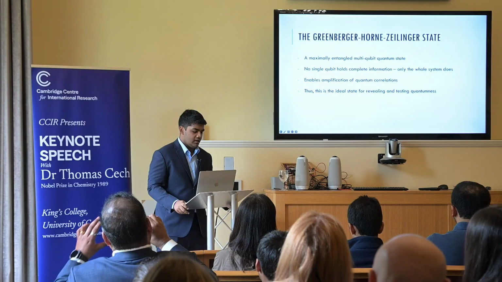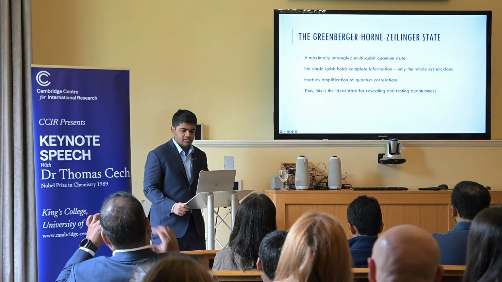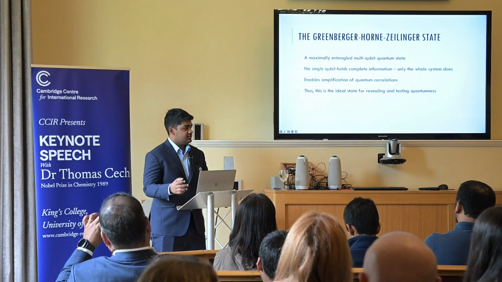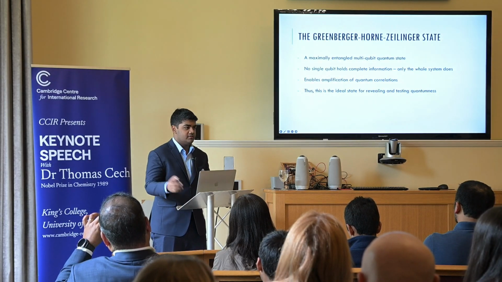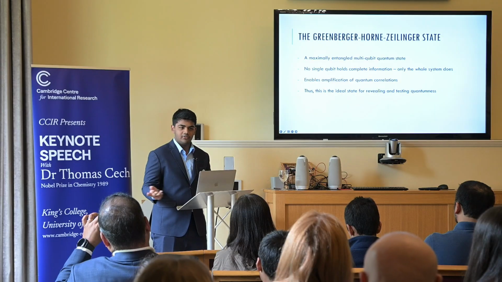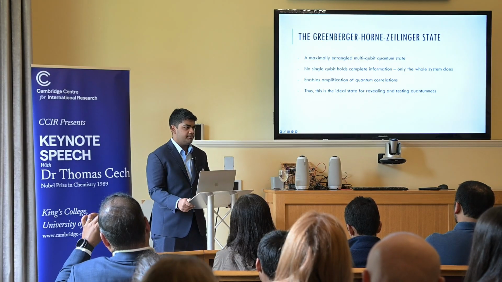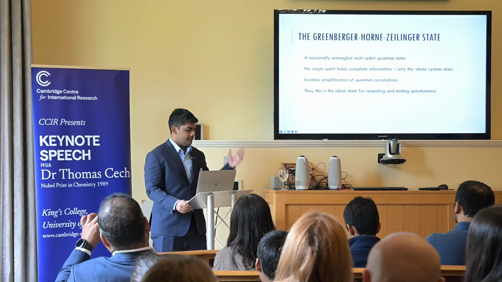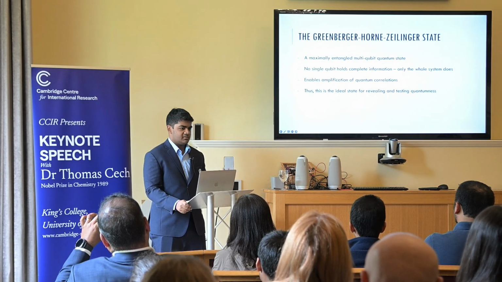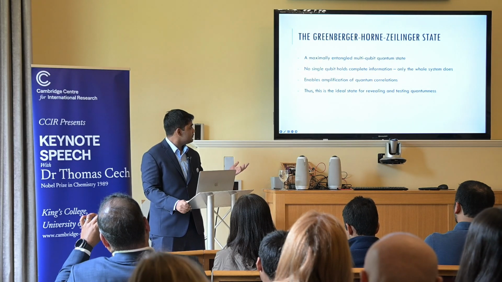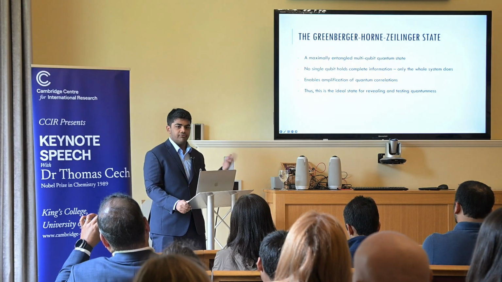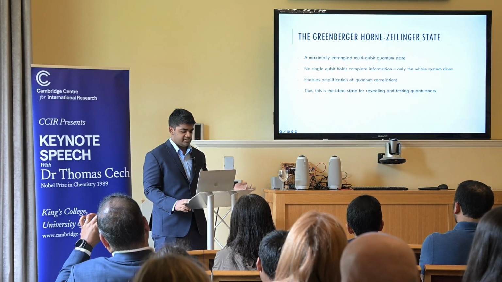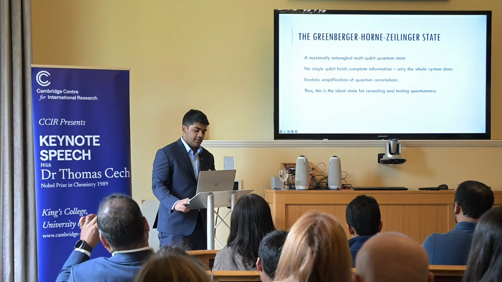To give an analogy of why we do this, let's say we have an orchestra in this room, and we want to prove that this orchestra is the best orchestra in the world and can play together in a way no other orchestra can. Well, you would provide a piece for them to play that proves that they can do this. Our GHZ state is essentially this classical music piece that we give to our qubits that allows them to fully show their colors and that they're quantum. And so this is the ideal state for testing quantumness.